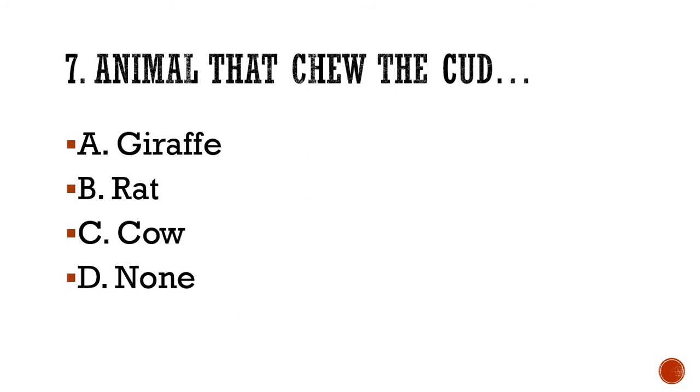Now if you have written the correct answer, let's see what the answer is. Here the correct answer is cow. Cow chews the cud. Now you know the cud. It swallows the food, and again when it rests or sits at one place, brings back the food to the mouth, chews it and digests it. This is called to chew the cud, a process of eating. So I hope that maximum of you have written the correct answer.